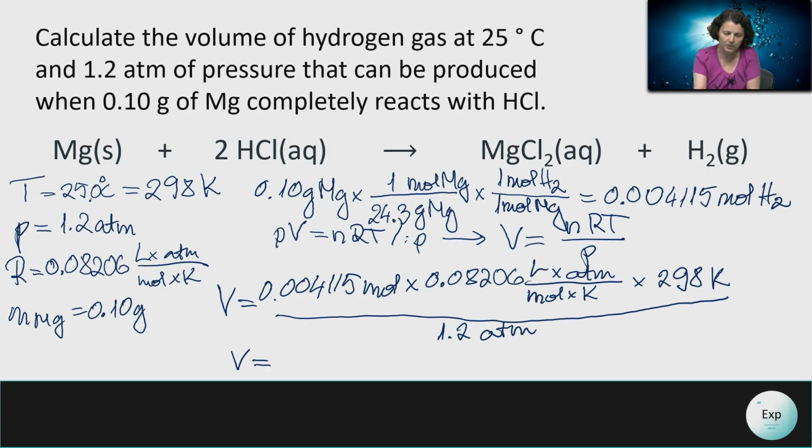The volume that we calculate this way is going to be 0.086 liters, which if we convert to milliliters, we get 86 milliliters, which means that the ideal instrument to collect this gas, if we want to know the exact volume that is produced, would be a 100 milliliter graduated cylinder. And we have to keep in mind that every time we collect a gas on top of water, then we need to add a little bit of room for the extra water vapor that will be also part of the experiment.